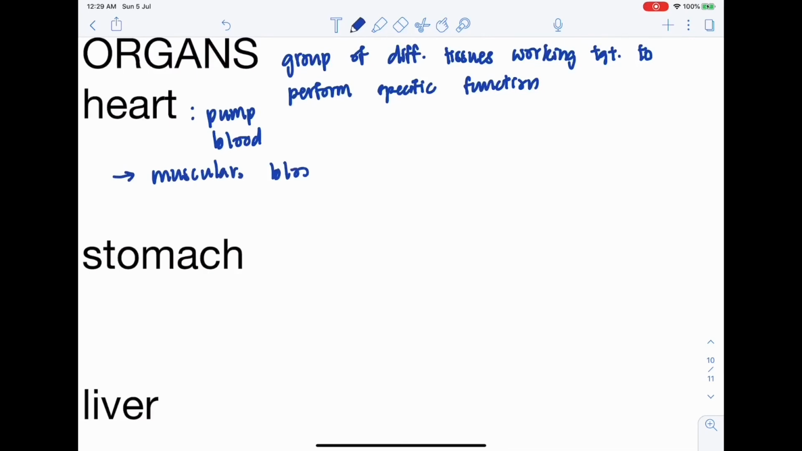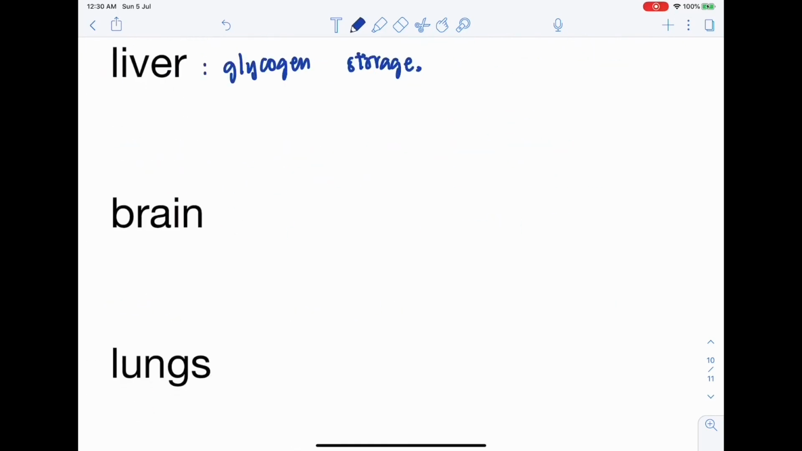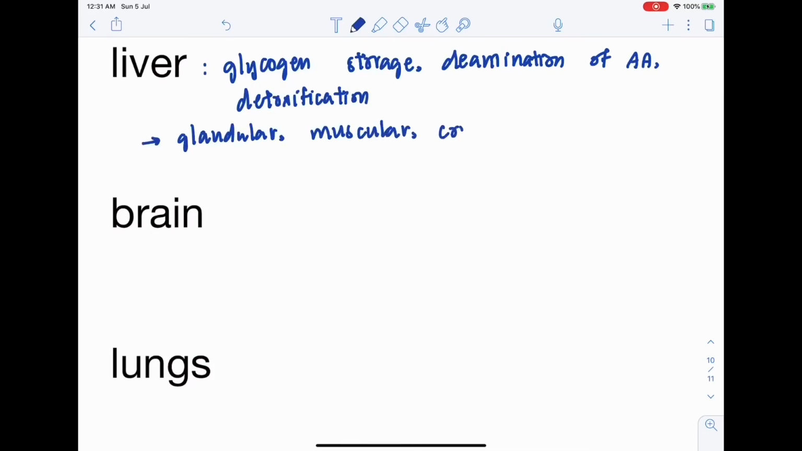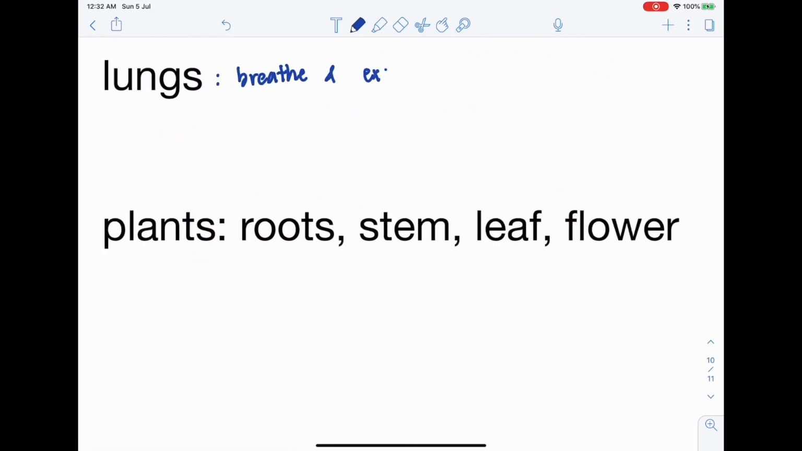For example, the heart works to pump blood around the body. The stomach churns food and digests protein. The liver functions to store glycogen and deaminate amino acids and conduct detoxification. The brain controls and coordinates the activities in the body, and the lungs conduct breathing and exchange of gases.